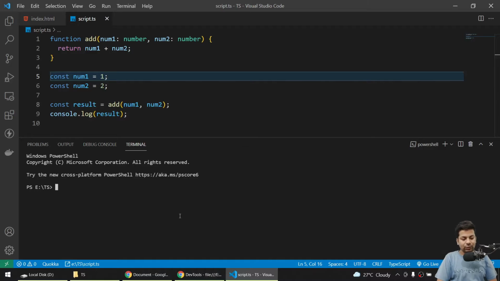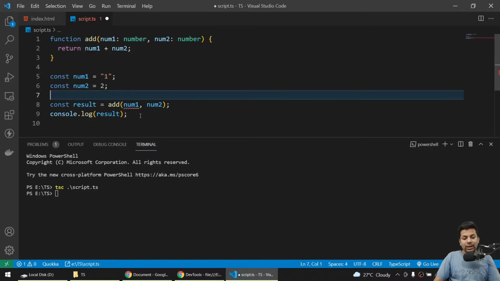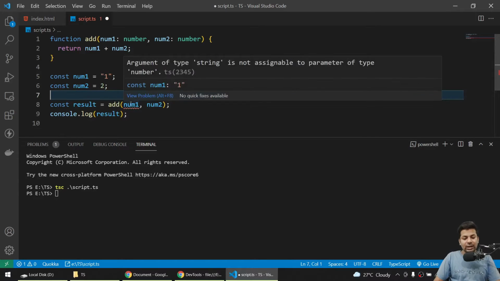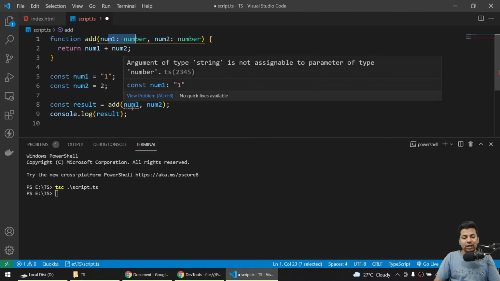If I try to compile it, tsc, and compilation, then no error. But suppose here I just make it a string, you can see now it's showing me an error in num1. If I go here, argument of type string is not assignable to parameter of type number, saying you are sending a string but here you are accepting a number, so you just can't do it.